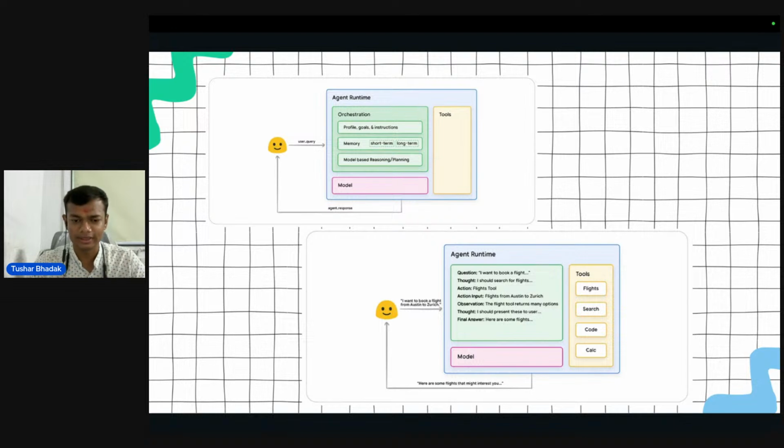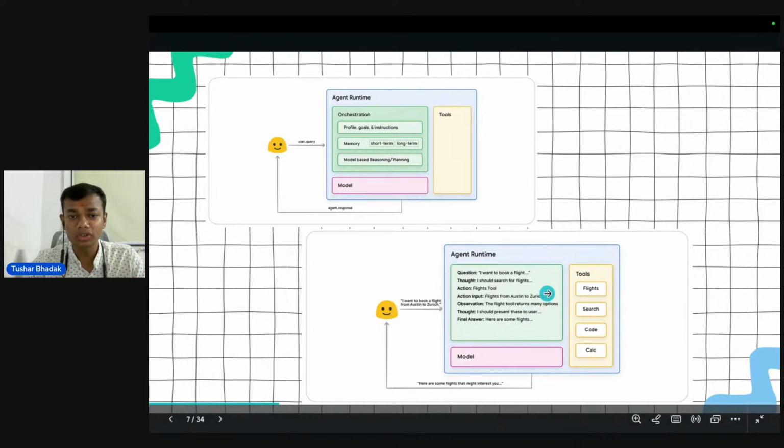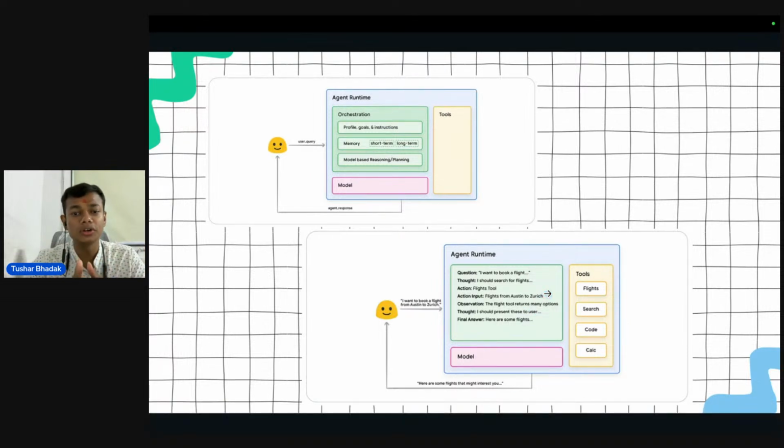Let's take a simple example. What happens when the user inputs that I want to book a flight from Austin to Zurich? This is a prompt, right? And this prompt is given to our LLM model or AI agent. So what will the agent do? First, it will raise a question: I want to book a flight. This is our question tag. Then the agent will have a thought that the user is going to search for flights, and he or she needs flights from Austin to Zurich.